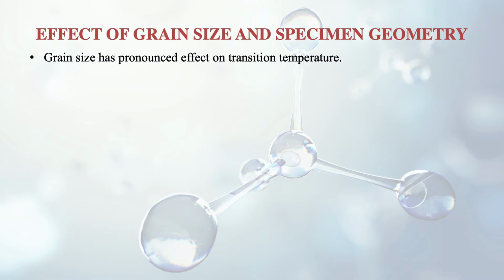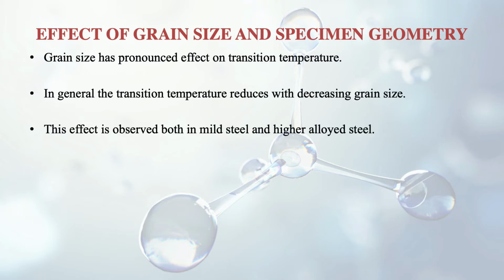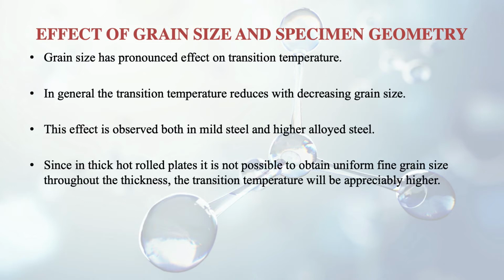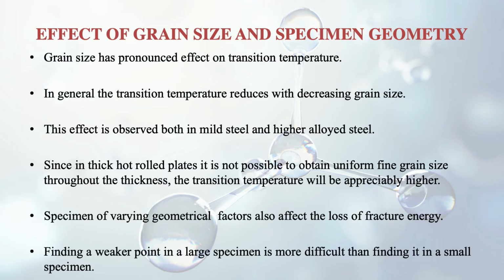Then grain size and specimen geometry also affect the impact toughness. How does the grain size affect? It is generally seen that the transition temperature reduces with decreasing grain size. This effect is observed both in mild steel and higher alloyed steel. Similarly, in thick hot rolled plates, it is not possible to obtain uniform fine grain size throughout the thickness, so the transition temperature will be appreciably higher. Also, specimens of varying geometrical factors affect the loss of fracture energy. It is very well known that finding a weaker point in a large specimen is more difficult than finding it in a small specimen.